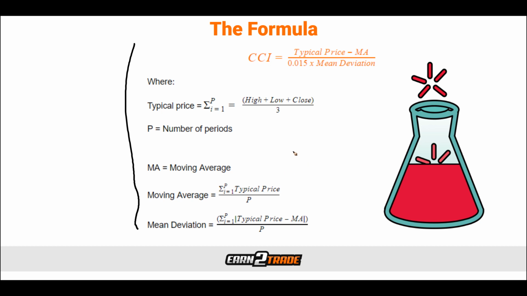Then we're going to calculate the mean deviation for each period based on the formula mentioned that we were talking about. So if we take a look at this formula, that's going to be our roadmap. We're going to sum up all the values and then divide them by 14. And that's essentially all there is to it. But once again, don't panic if you aren't good at math or not interested in doing math, because the CCI indicator is doing exactly this for us. But at least now you know exactly what it's doing for us.